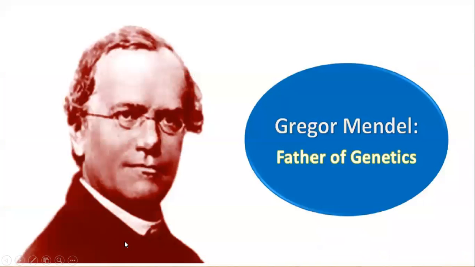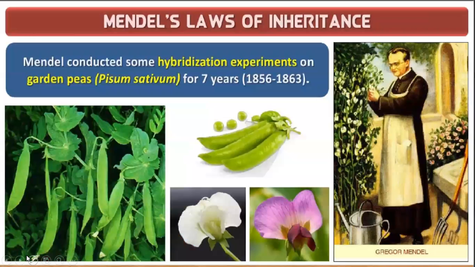So Gregor Mendel, father of genetics. Mendel conducted some hybridization experiments on garden pea, Pisum sativum, for 7 years. Yesterday when I was telling it, the class ended. Then a question was there in your first unit test paper: name the plant that Mendel used for his experiments. And what is the answer? Yes, garden pea. And in the previous class, I told you, if such a question comes in the exam, you have to write the scientific name.